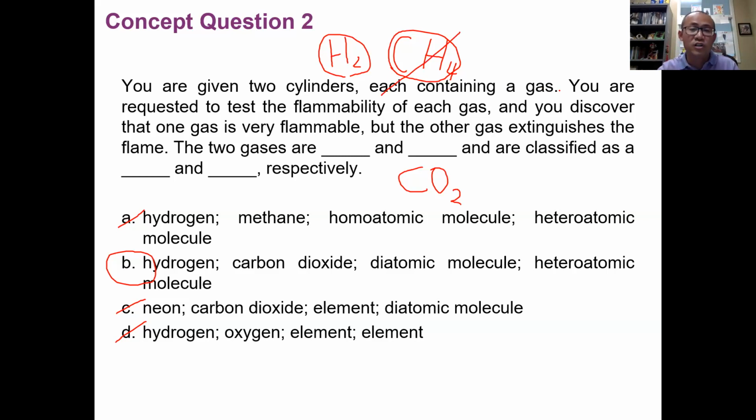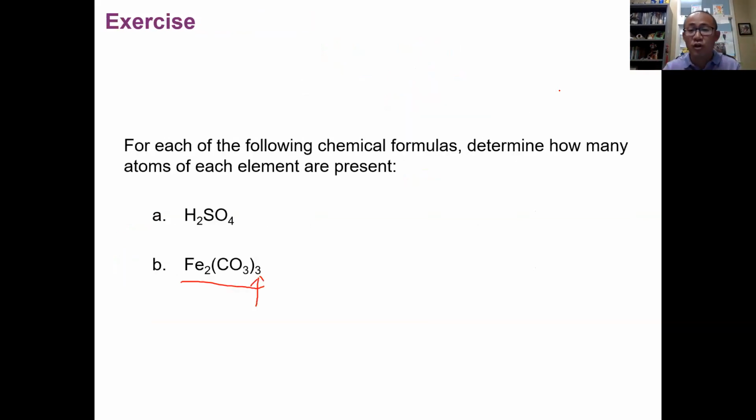Of course, we are talking about hydrogen and carbon dioxide. Hydrogen is diatomic, carbon dioxide is heteroatomic. Di, tri, we're talking about number. Hetero or homo, we're talking about the type. So make sure you know the classification of different types of molecules and make sure you know how to draft and understand chemical formulas.